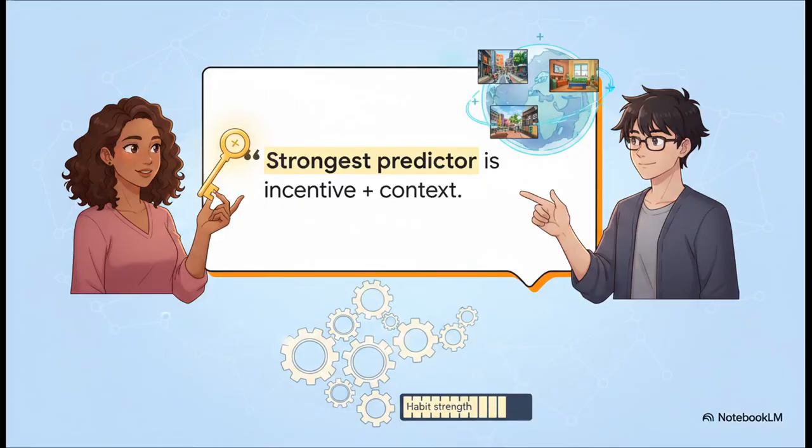There's a single quote that perfectly compresses all the source material into the ultimate behavioral formula you should take away from this explainer today. The strongest predictor of behavior is not personality. It is incentive plus context plus habit strength. That is the true engine behind what we do.